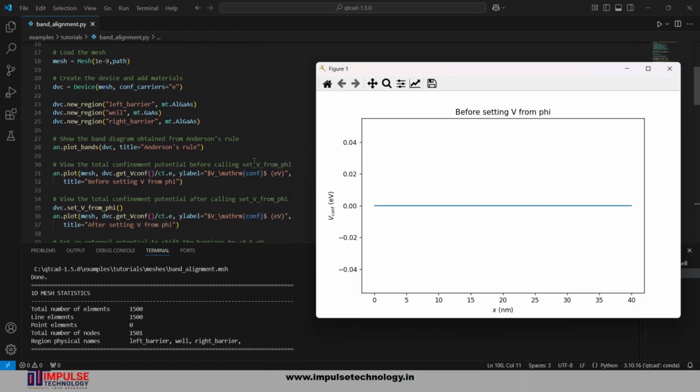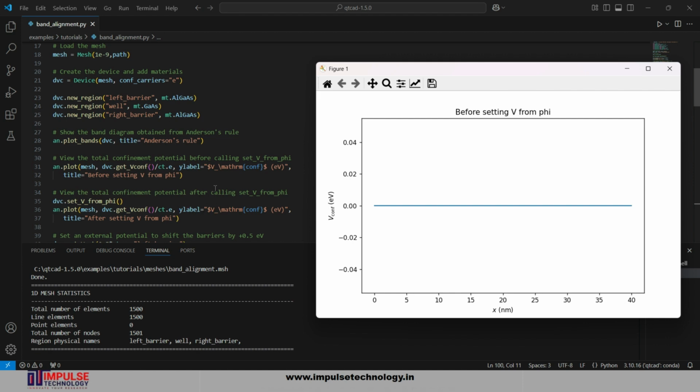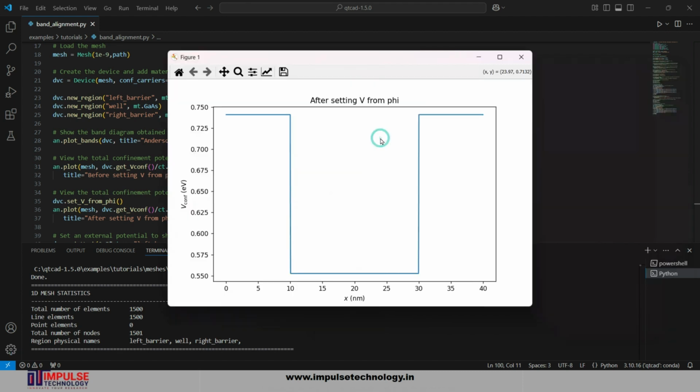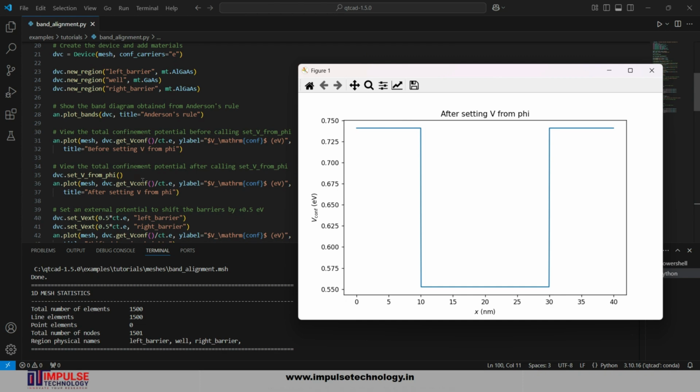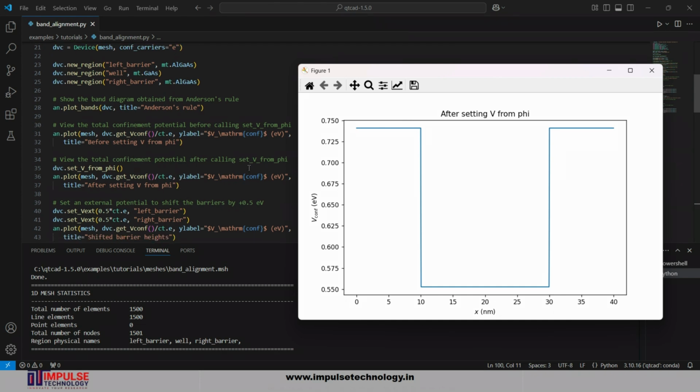After that, it finds the total confinement potential before calling set V from PHI. Here you can see the total confinement potential is 0. After calling set V from PHI, you can see the total confinement potential, where the y-axis is V confinement in electron volt and the distance is in nanometer.